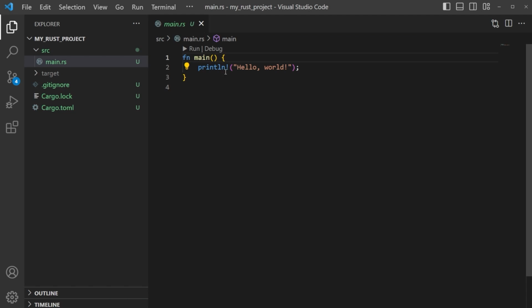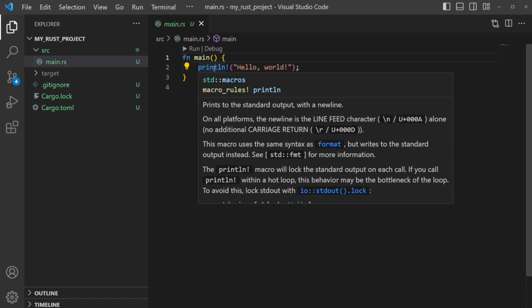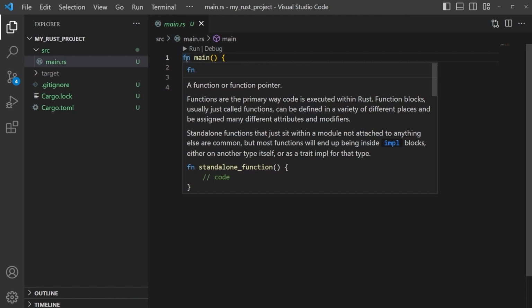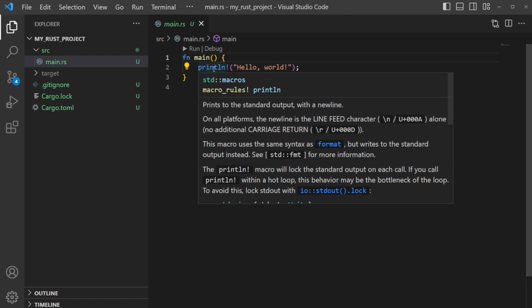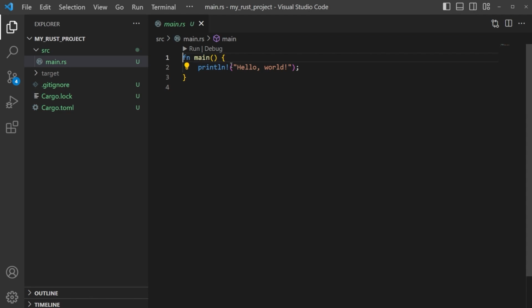Okay, and within our function, we have this macro here. And if you see me hovering, by the way, that is just to show you that you can hover over some of these things like a function or this print line, and your IDE or Visual Studio Code will tell you what this is depending on the program that you're using. Here you can see that this is a macro. I like to think of a macro as just a built-in function.